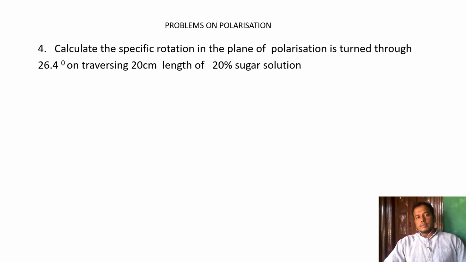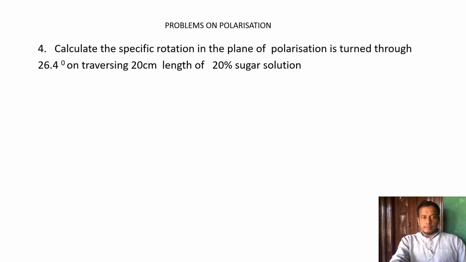So the next problem is: calculate the specific rotation if the plane of polarization is turned through 26.4 degrees in traversing a 20 centimeter length of 20% sugar solution. There are some crystals which can rotate the plane of polarization. It is called specific rotation, and the angle turned is 26.4 degrees.